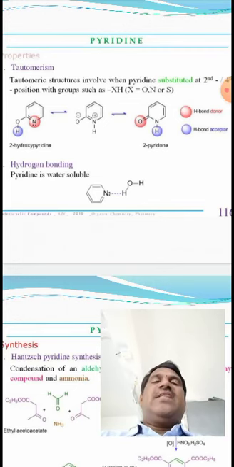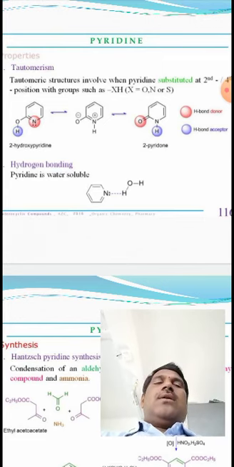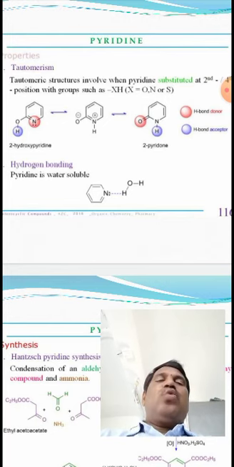You can take 2-hydroxypyridine. This undergoes tautomerism, and you can get 2-pyridone. So 2-hydroxypyridine is converted into 2-pyridone due to tautomerism.